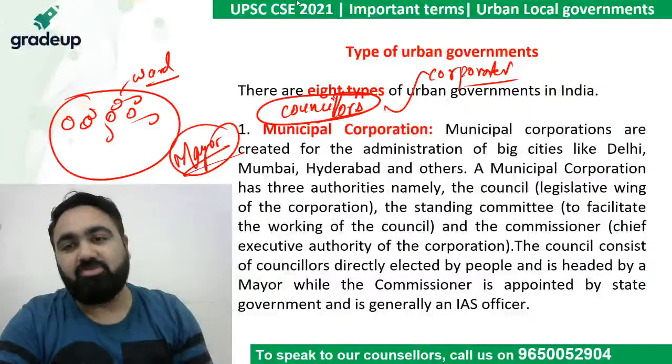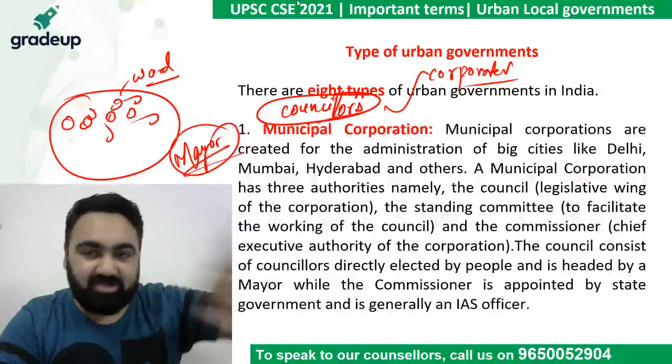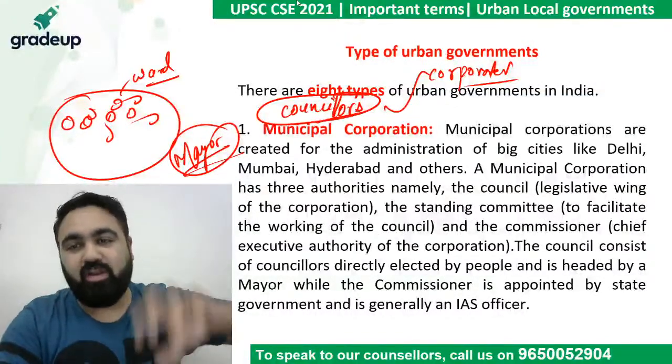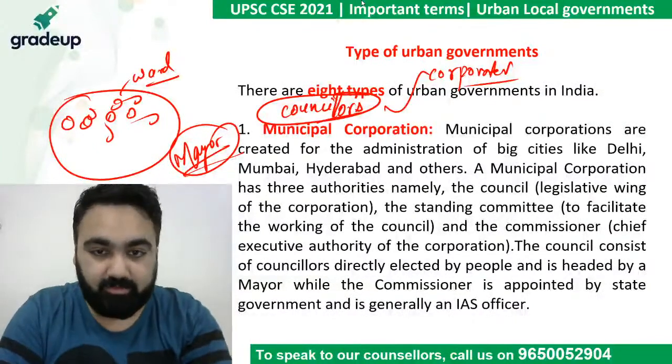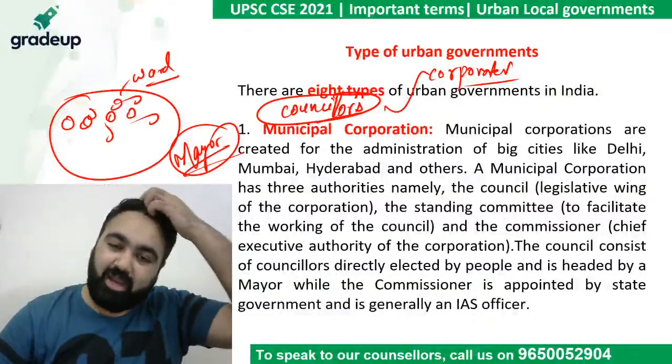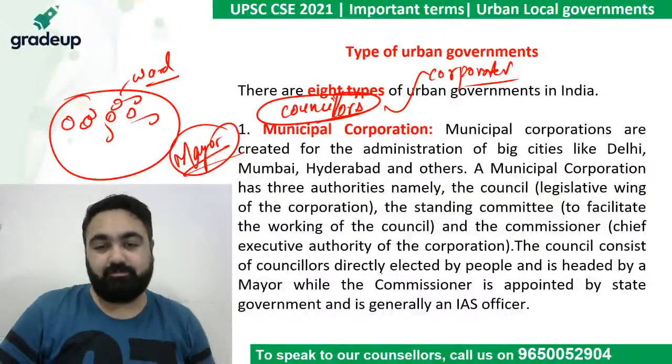People vote for their councillors. Whoever wins the election, the councillors will then decide who will become the mayor. Apart from that, there is one more head of the municipality, that is the commissioner.